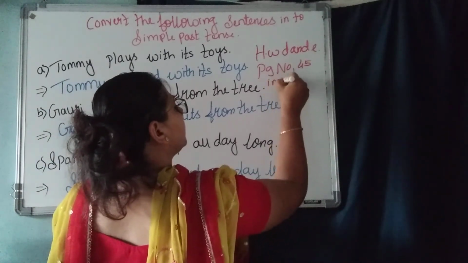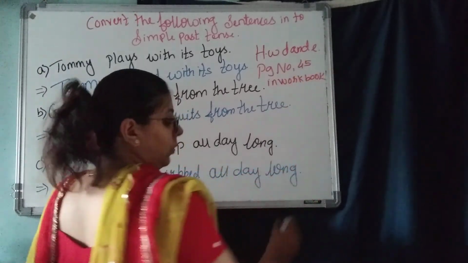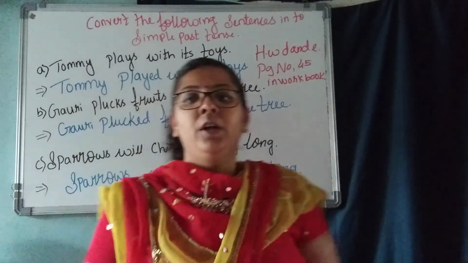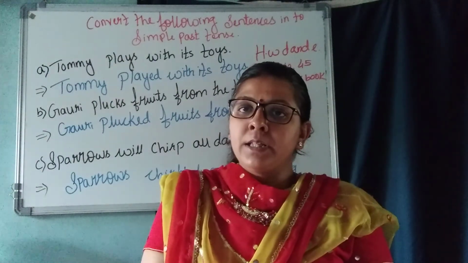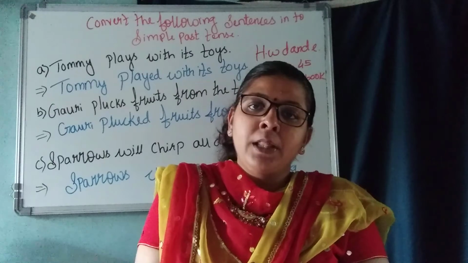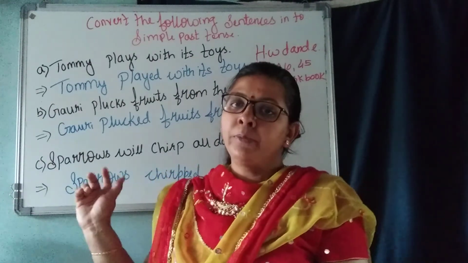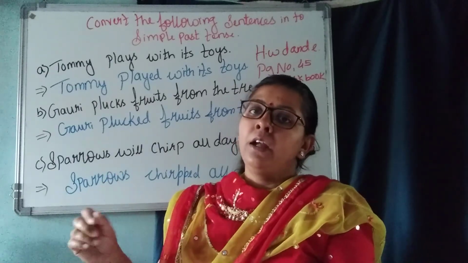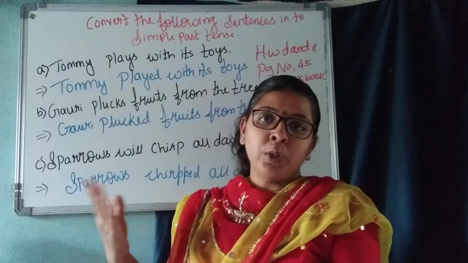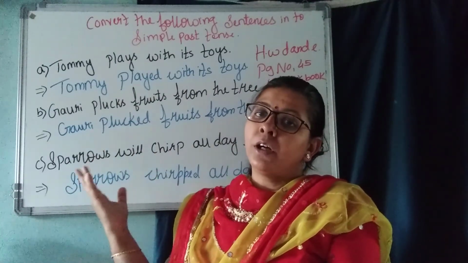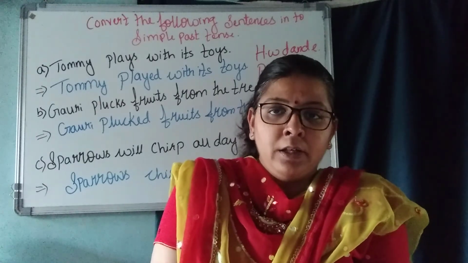In the workbook, look at the tense they have given you. You have to convert it into simple past tense. Understood, children, about the simple present, past and future tense? Underline the verb, and when we have to convert the verb into past tense, we use ed, and when the verb has to be in the future tense, we use will in the sentence.